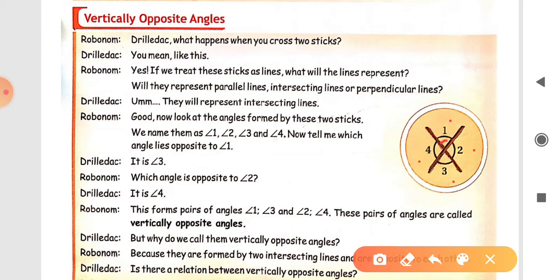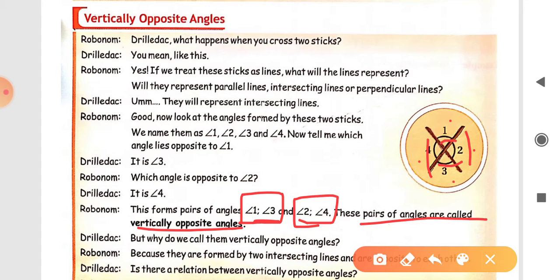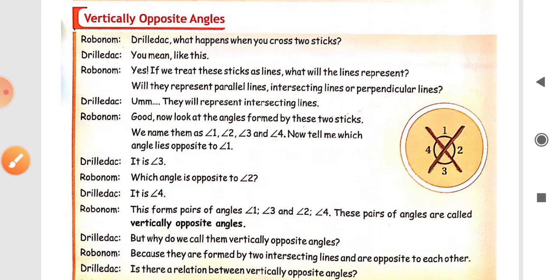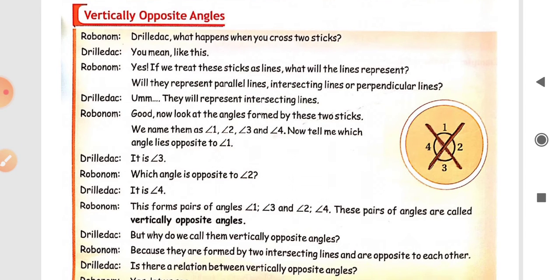The first pair is angle 1 and angle 3, and the second pair is angle 2 and angle 4. These pairs of angles are called vertically opposite angles. These angles are formed only when the lines intersect at one point.